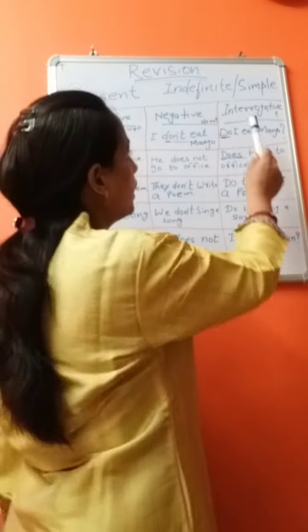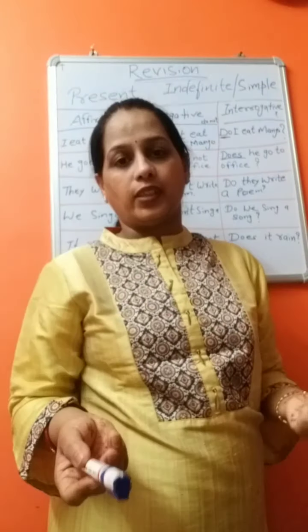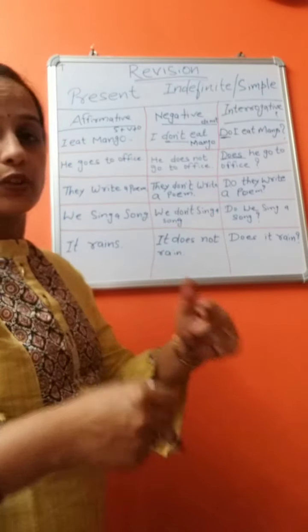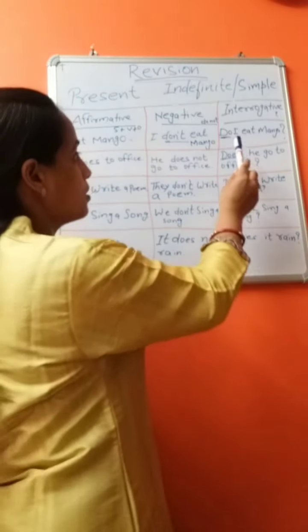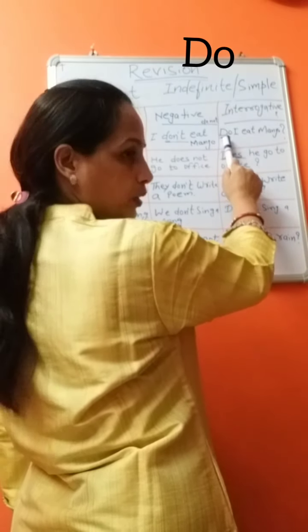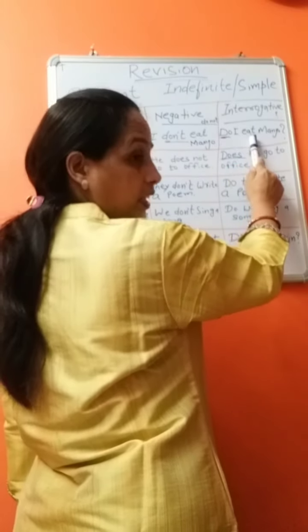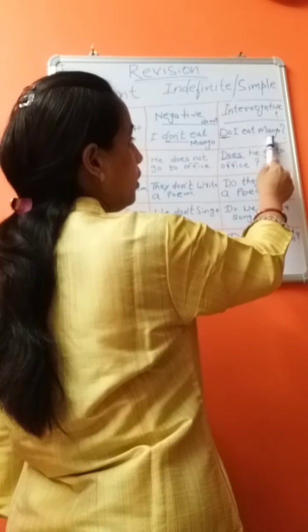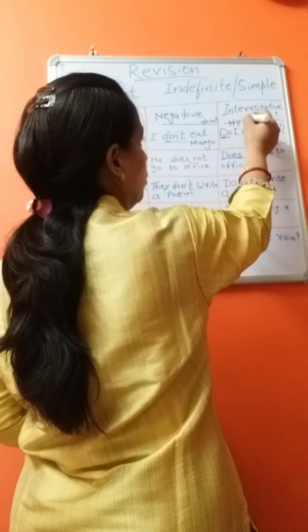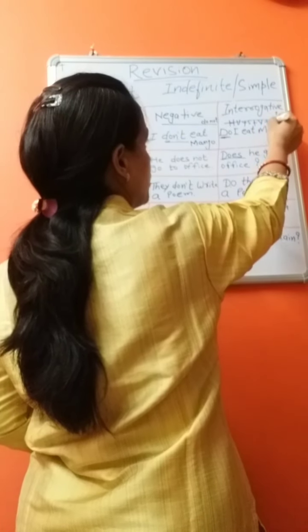The third one, interrogative sentences. Friends, if you want to ask someone, or somebody asks you, how can you ask the question in present simple tense? It is very simple. You have to use do, the helping verb, first, and then subject, then verb, and object. Helping verb do plus subject plus action verb plus object.